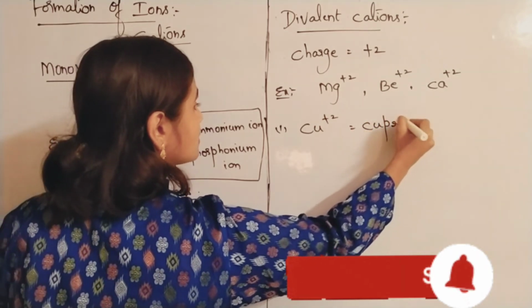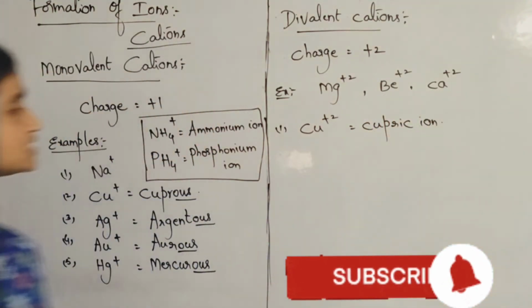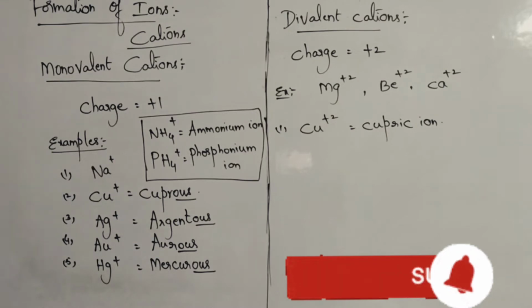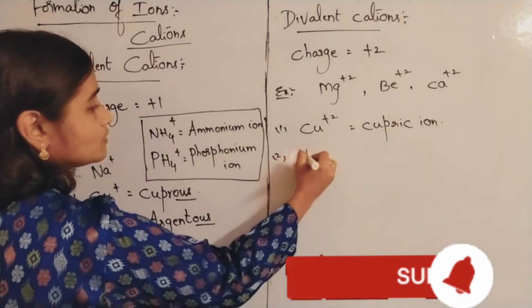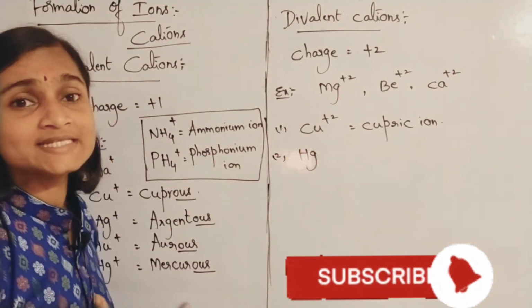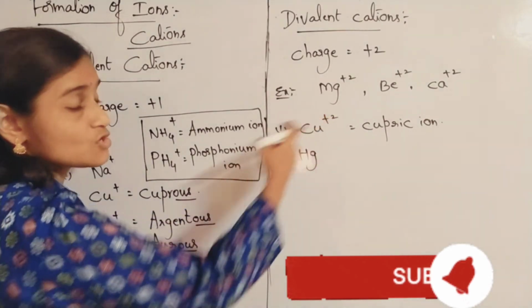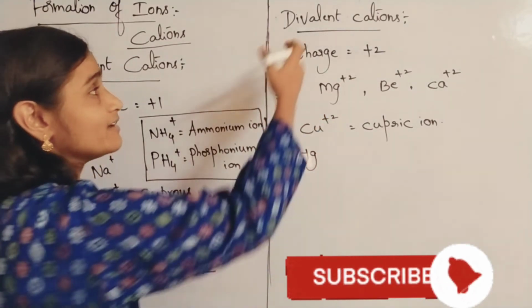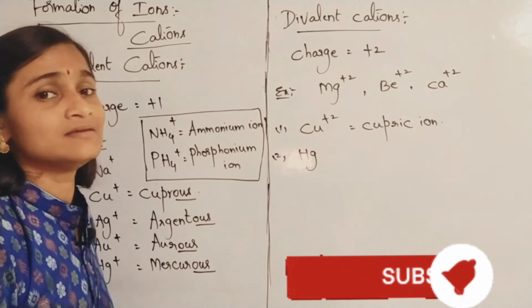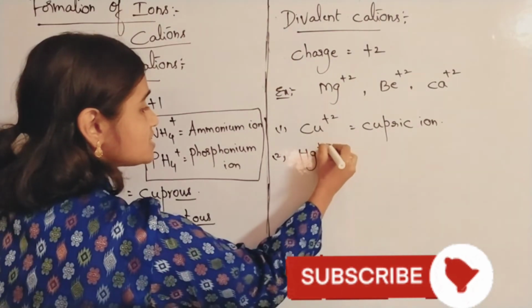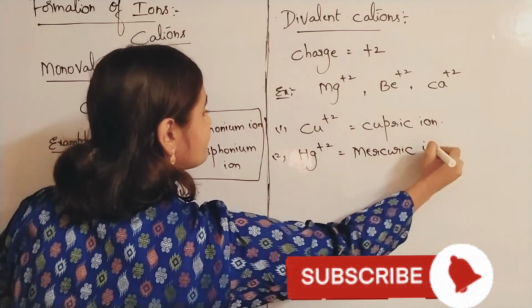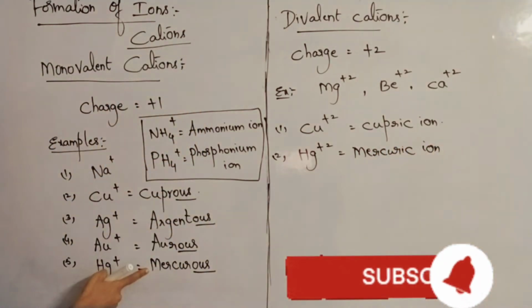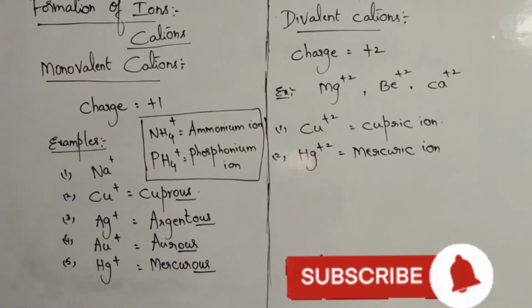Okay. So here, as I already told you, you can even take the example of Cu plus 2, the cupric ion. Cu plus 2 is called as what? Cupric ion. Same like that, even Hg plus 2. These are exhibiting variable valencies, that's why the charge will also be varying here, monovalent or divalent, based on the valency. So Hg plus 2 is the mercuric ion. Here we have learnt mercurous, there we were learning mercuric.